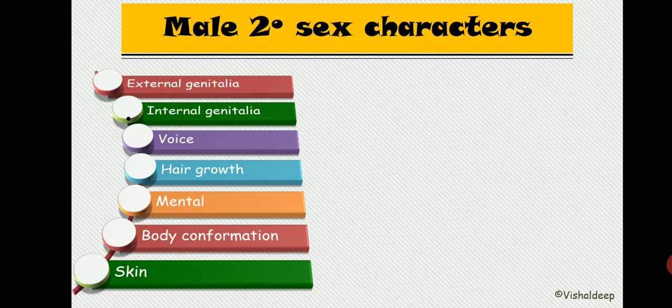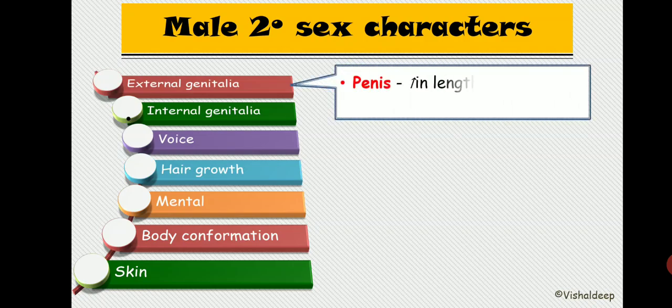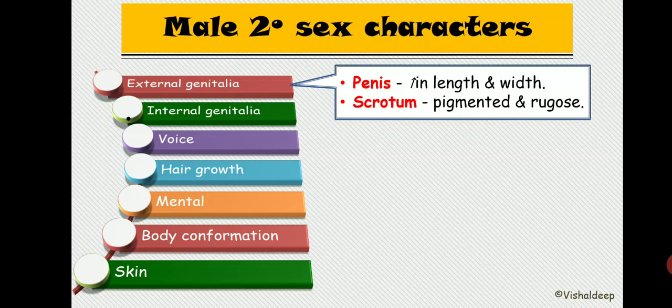Now as far as the external genitalia is concerned, we have to mention two things. One is the penis, another one is the scrotum. What happens to the penis? At the age of puberty, the size of the penis increases in length and width. In the scrotum, pigmentation will occur more and rugosity will increase.